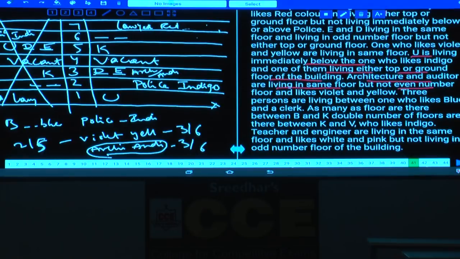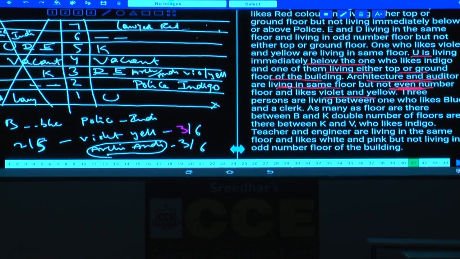Follow? Architecture and auditor must be on the third floor. Architecture and auditor are living on the same floor but not on an even number. Hence these two persons must be on an odd number, and like violet and yellow. Now these two persons like which color? Violet and yellow. Done with this?